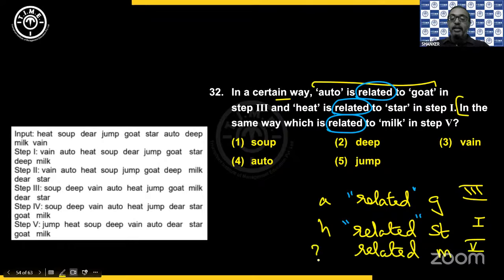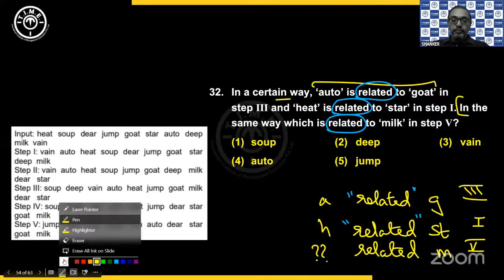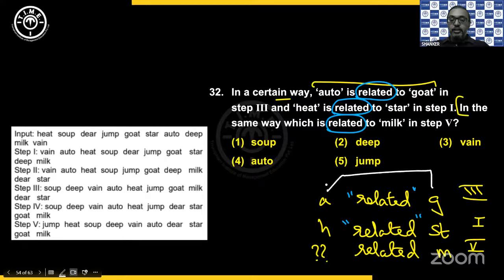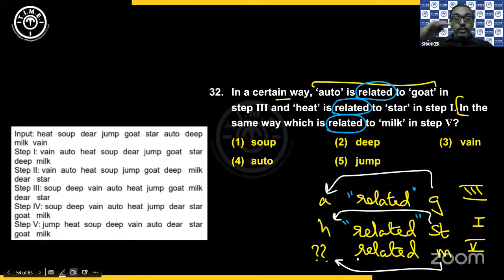That means I need one before. So that means I need to find a relation like this. Then only I can find a relation like this. Because a question can be given like, in the same way, to which of the following is milk related to?